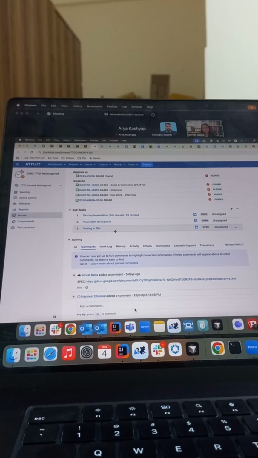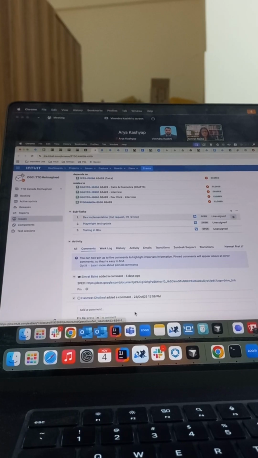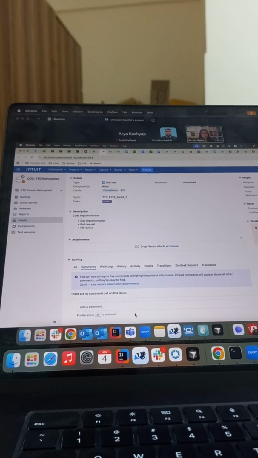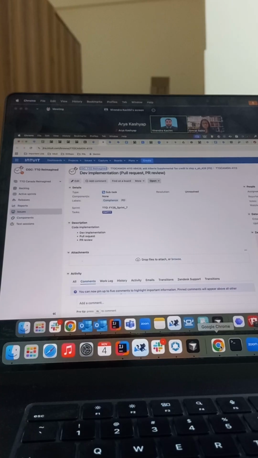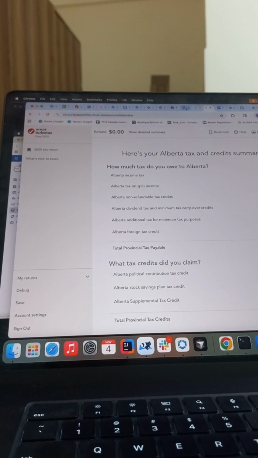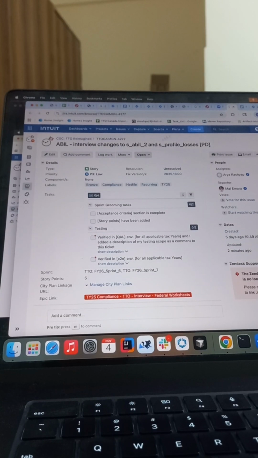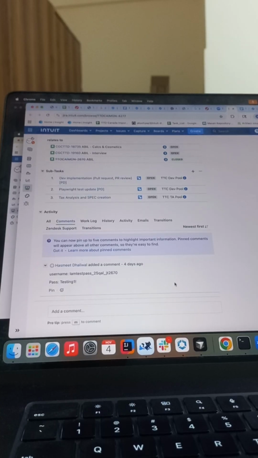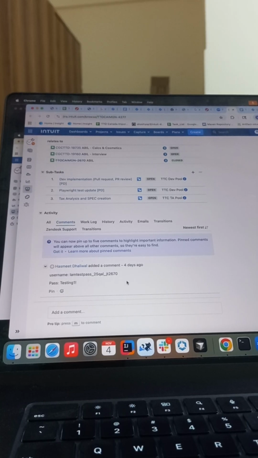Yeah. So you can assign the dev implementation subtask to yourself, put that in progress. Okay, so just to showcase whatever the status of the current story is. Okay, this one as well. So if you go on the assignee, oh, you don't have permissions to do that, I think. Okay, that's okay. I can do that for you. So I'll assign that to you and put that in progress. You can just push the changes to your branch and send them to me. I'll try to pull and see what the issue might be.